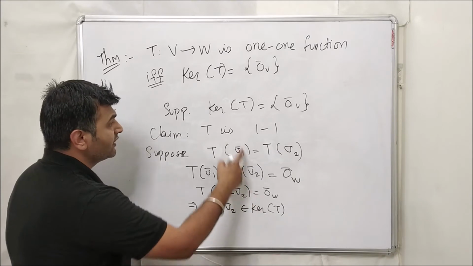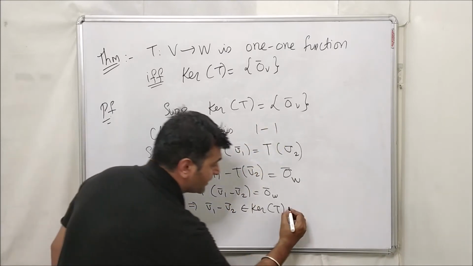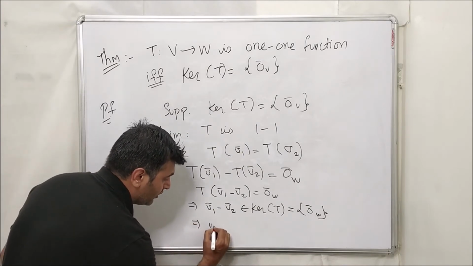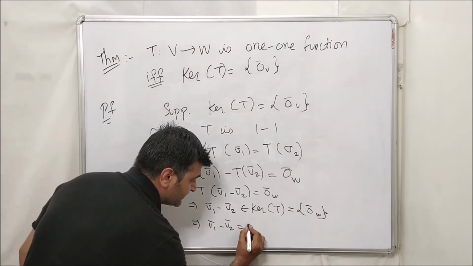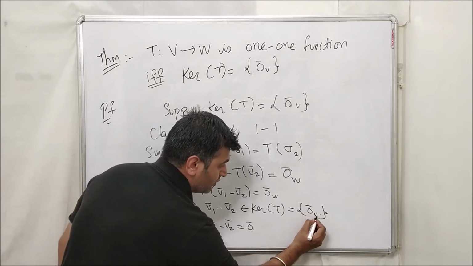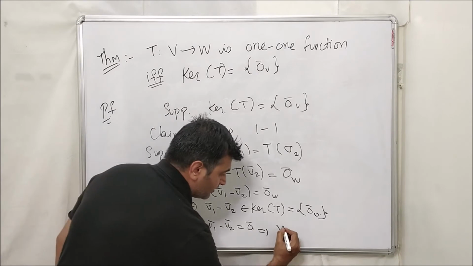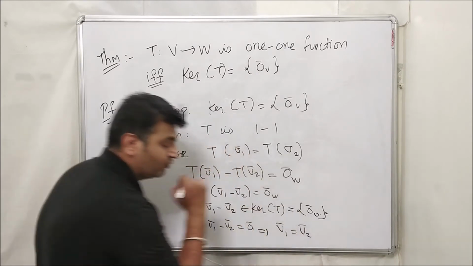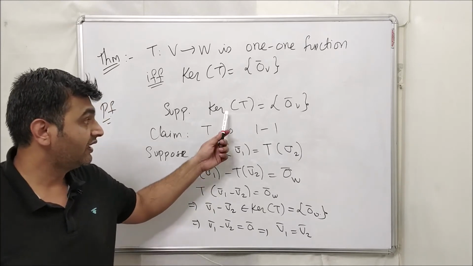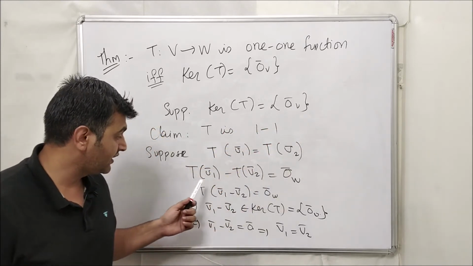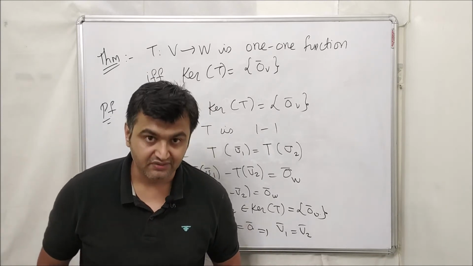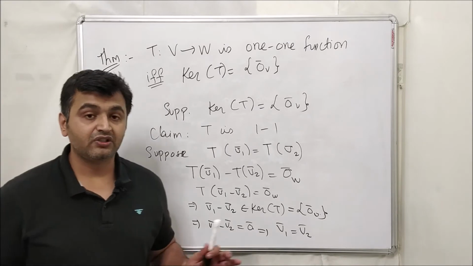But the kernel of T only has a singleton vector. What is the kernel of T? It is singleton 0. So therefore this has to be 0. v1 bar minus v2 bar is 0 bar. So you take v2 on the right hand side, and we have v1 bar equal to v2 bar. So therefore if a kernel has only singleton 0, then using linear transformation one can prove that that function is a one-to-one function. And that's why it's very important to study the kernel.